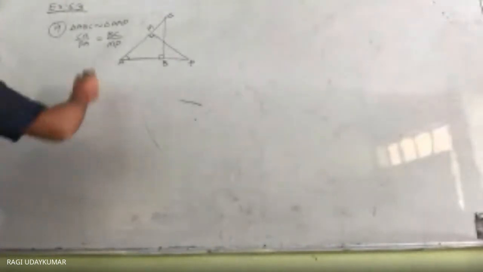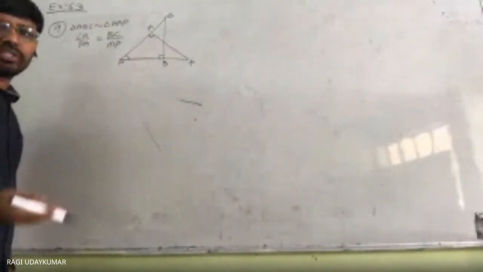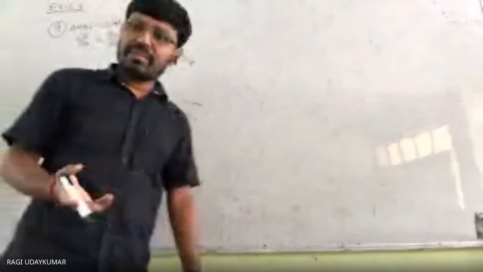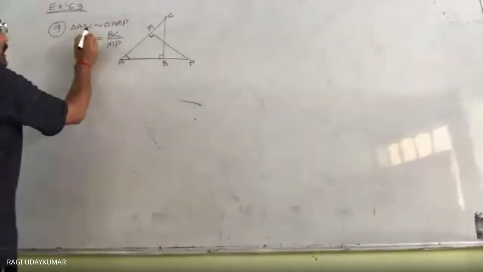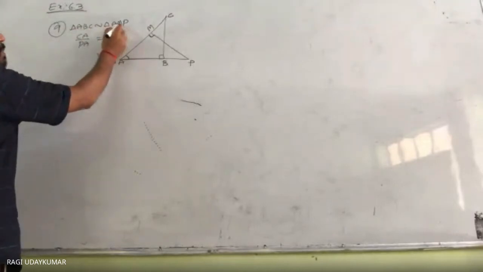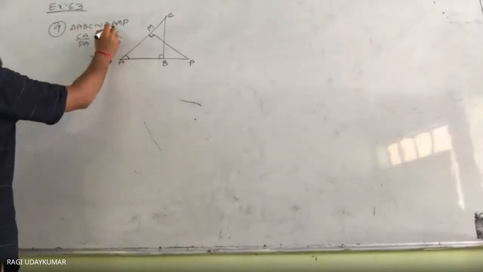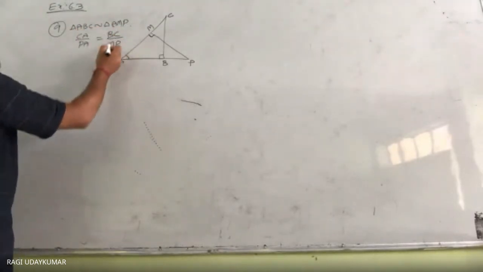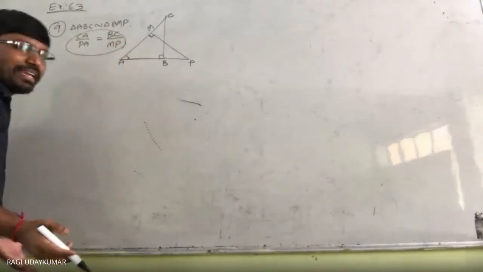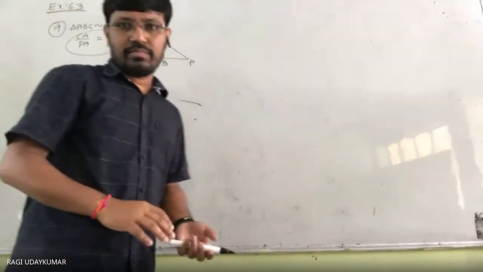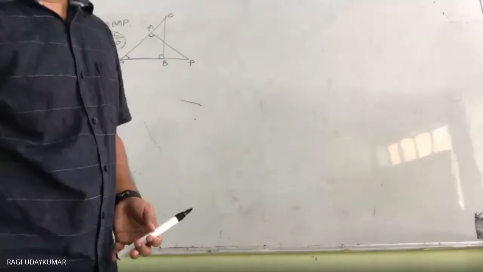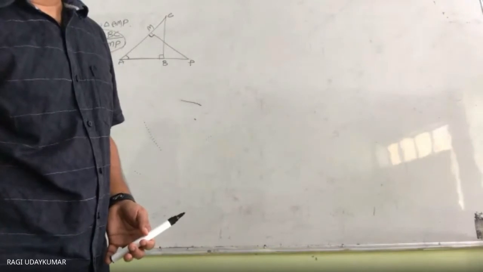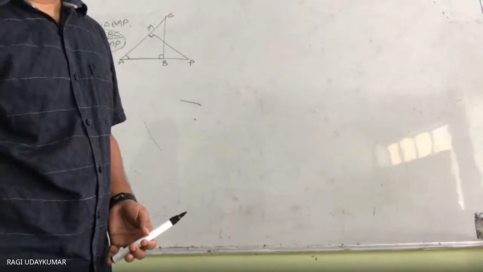When these two are similar, their corresponding sides are in proportion. Two triangles similar means their corresponding sides are in proportion. So corresponding sides, whenever you take here, CA by PA is equal to BC by MP. So directly we are going to get it. Nothing is there in this problem. Very simple question. It is not difficult for you to understand here.